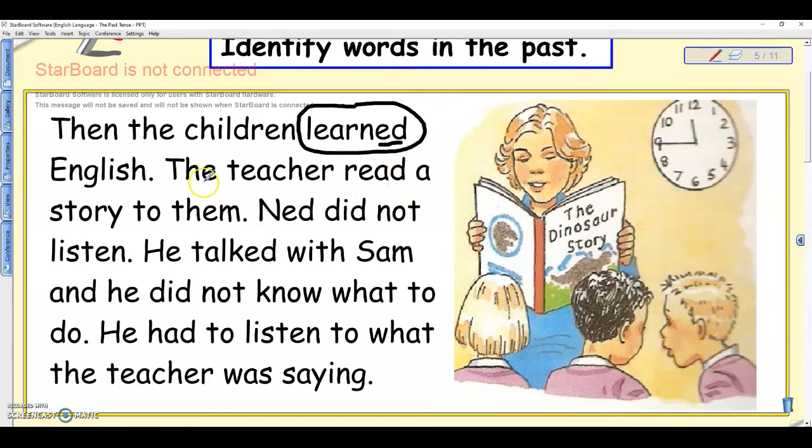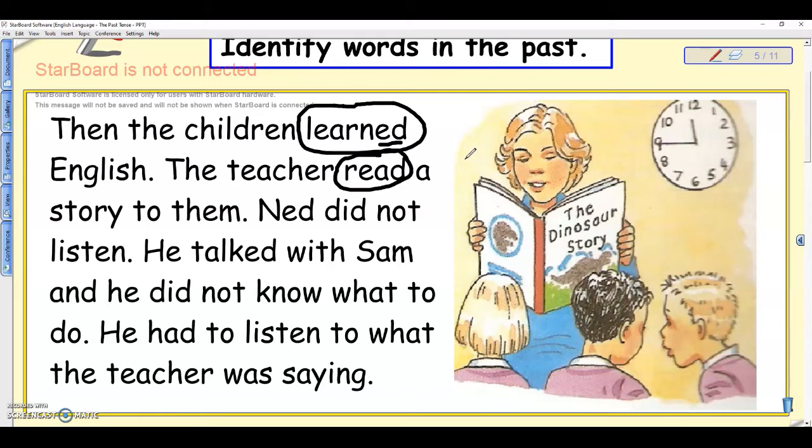The teacher read a story. This word, it's actually not read, but read. Read is the past tense of read, and even though you write them exactly the same way, the pronunciation is a bit different. So the teacher read a story to them. I read a story every day, but the teacher read a story to them. It's in the past tense.